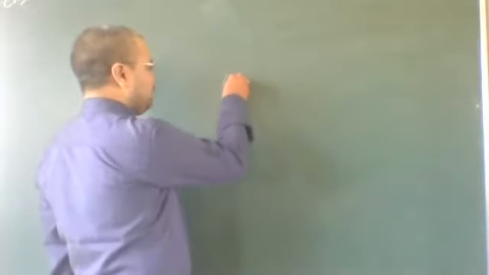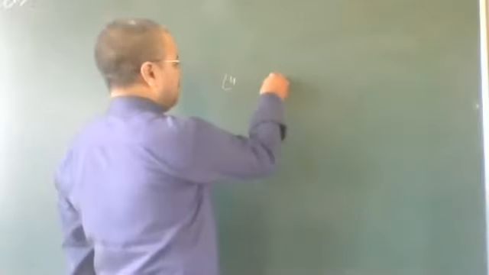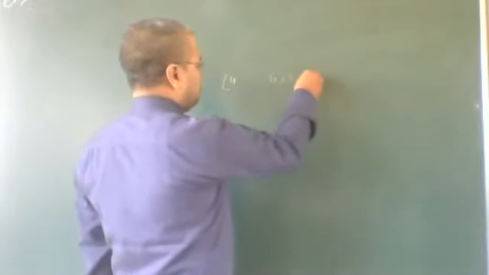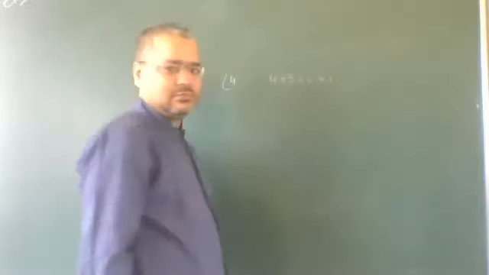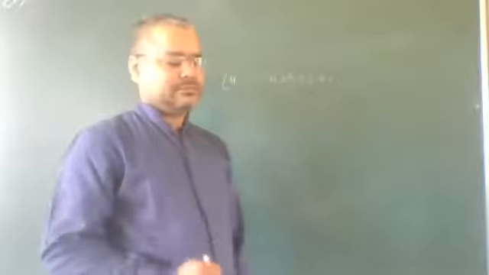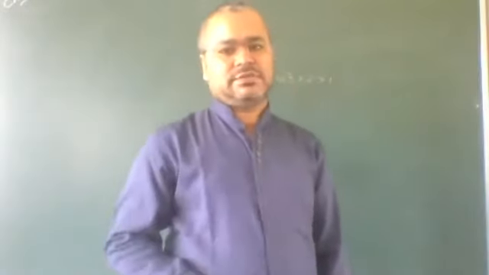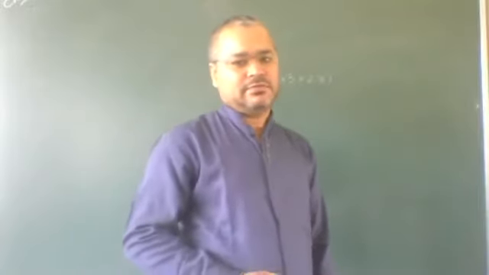Yesterday I told you, factorial 4 means 4 into 3 into 2 into 1. The product of first n natural numbers is called factorial.